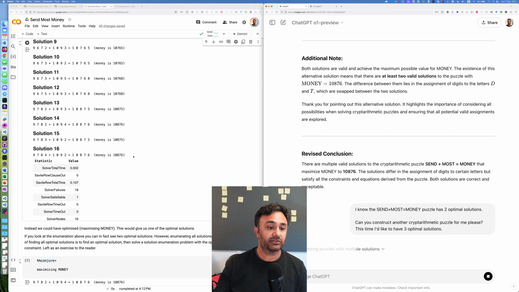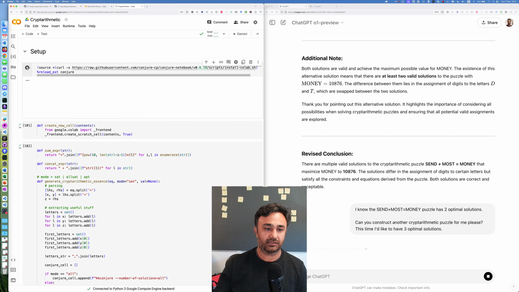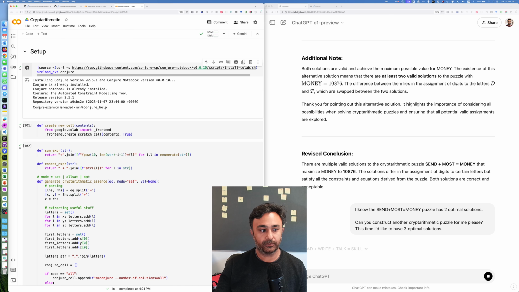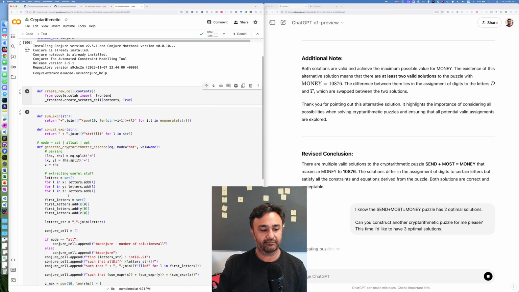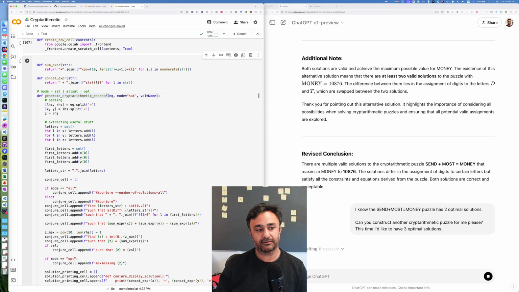And to be able to test this, I wrote a slightly more advanced Jupyter notebook earlier. So this one uses the same Conjure notebook interface, but instead of me typing Essence again and again, I wrote a long and tedious, but quite simple, Python function which is going to generate a cryptarithmetic Essence file.